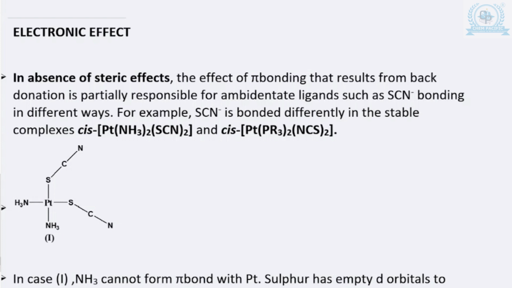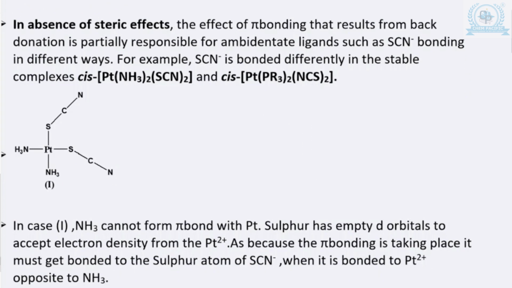You must remember how stable complexes are formed. What do you mean by a stable complex? When you say that a complex is stable, it means that in a stable complex all the bonds must be stronger.